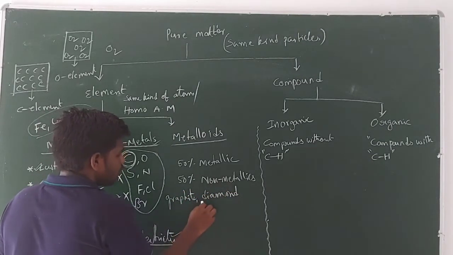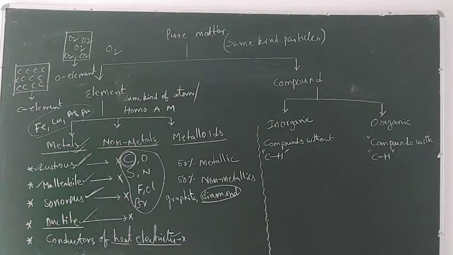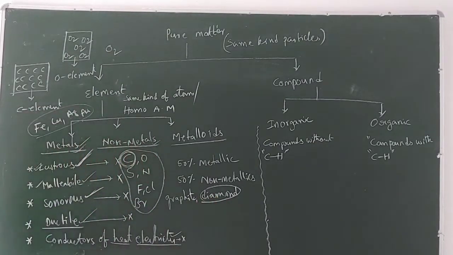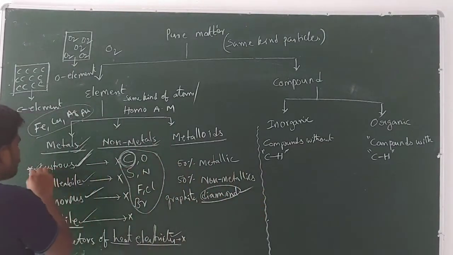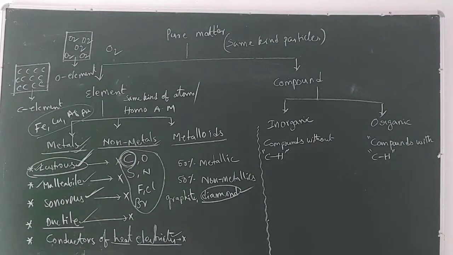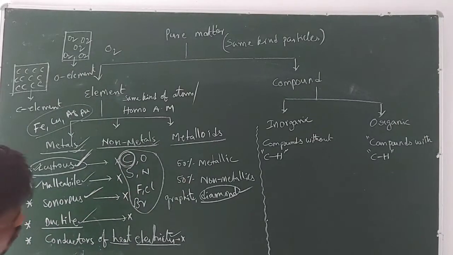So now carbon in the form of diamond is lustrous, which means it can shine. Actually, the lustrous property is shown by metals. But here diamond, which is made up of carbon, a non-metal, can exhibit this lustrous property. So like that, some exceptions are present. These are examples for the non-metals.